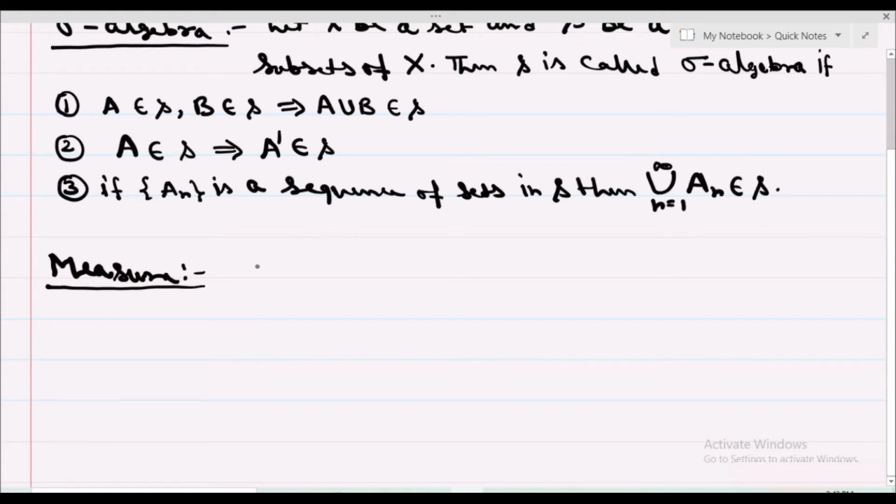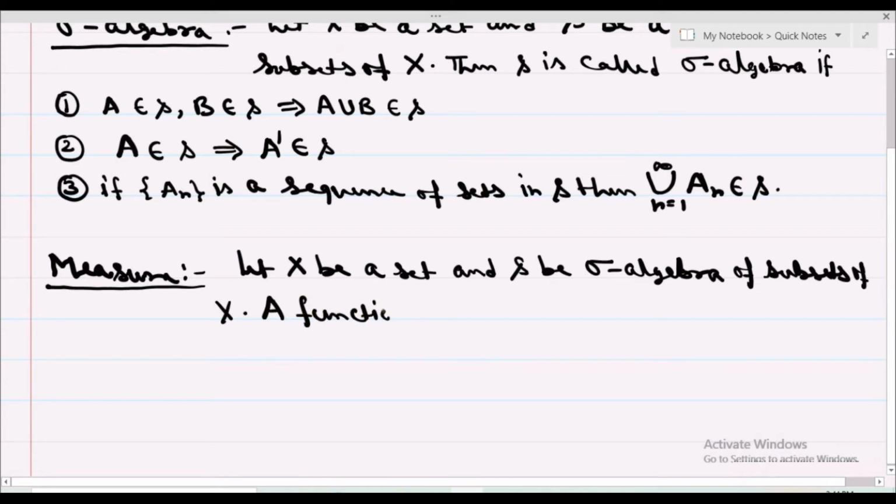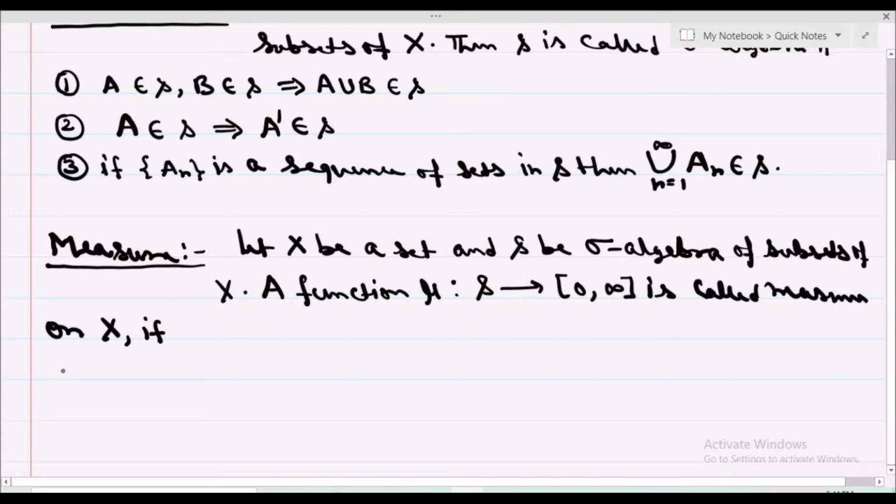Let X be a set and S be a sigma algebra of subsets of X. A function mu from S to extended non-negative real numbers, meaning the closed interval 0 to infinity, is called a measure on X if it satisfies the following conditions. Number 1, mu of empty set is 0.